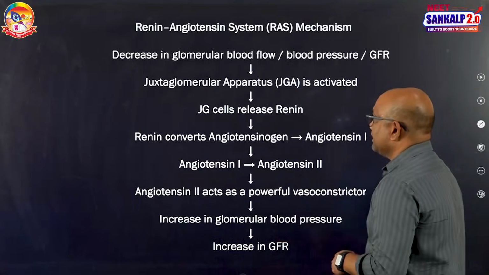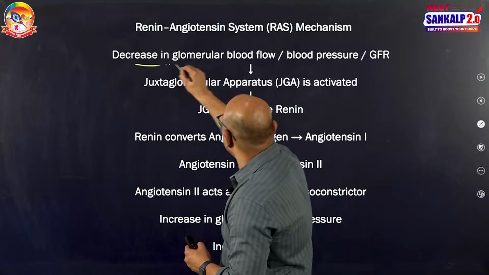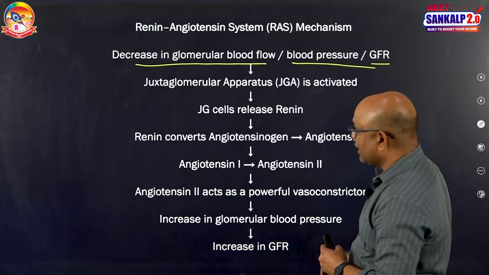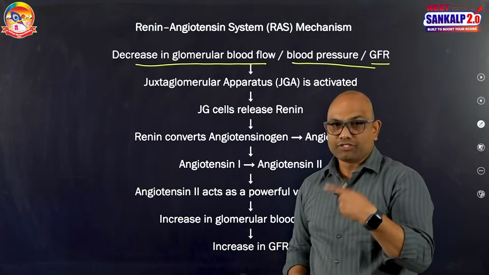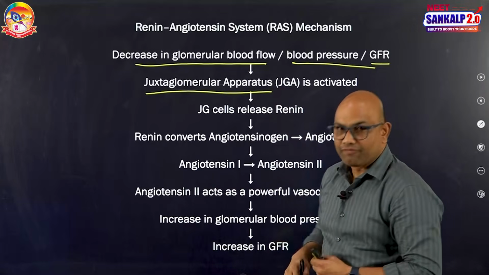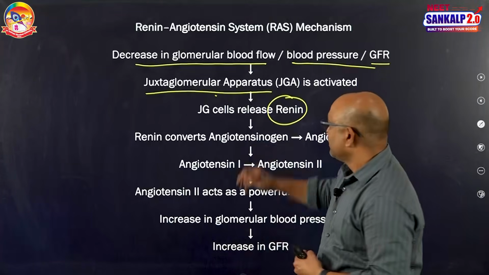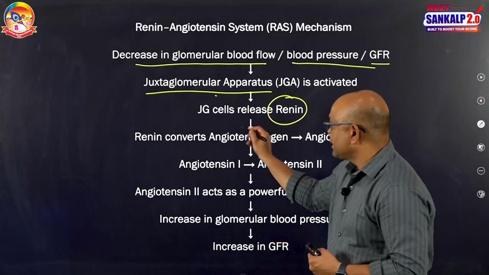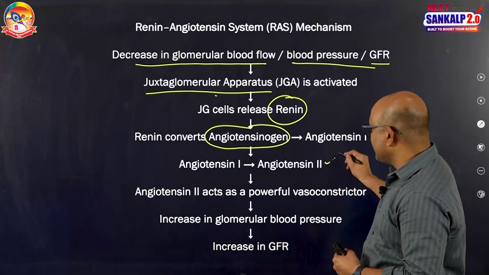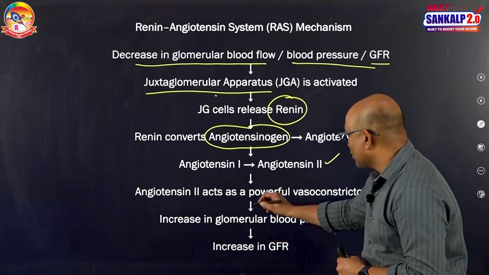The next mechanism is the renin-angiotensin system mechanism. Whenever there is a decrease in glomerular blood flow, glomerular blood pressure or GFR, which I already told you is regulated by the JGA, the juxtaglomerular cells of the juxtaglomerular apparatus produce an enzyme called renin. This renin converts angiotensinogen, which is present in the blood, into angiotensin 1 and finally converts it into angiotensin 2. This angiotensin 2 acts on the adrenal cortex.